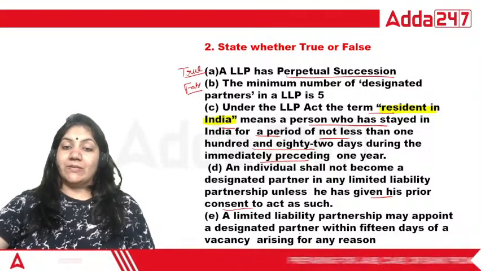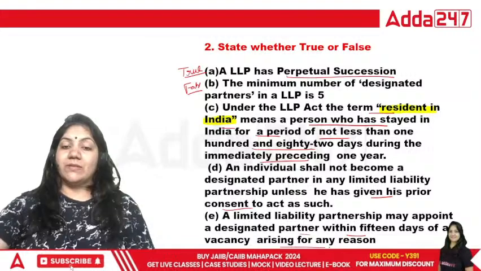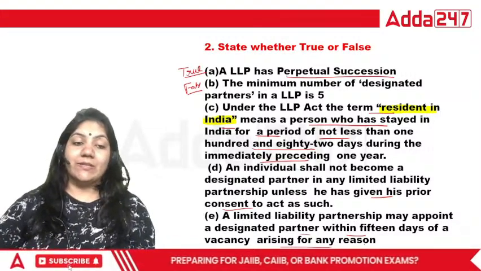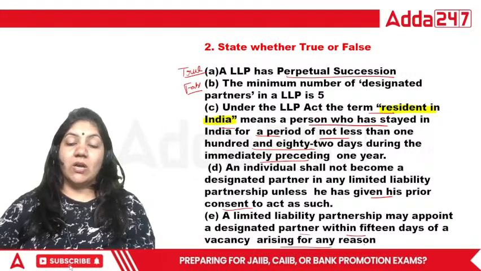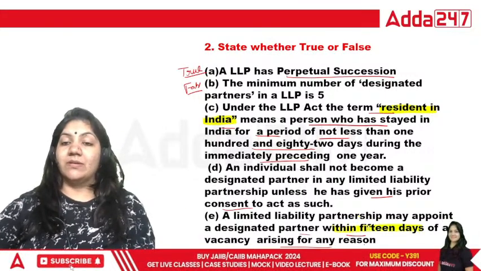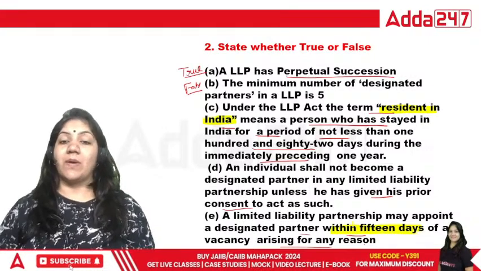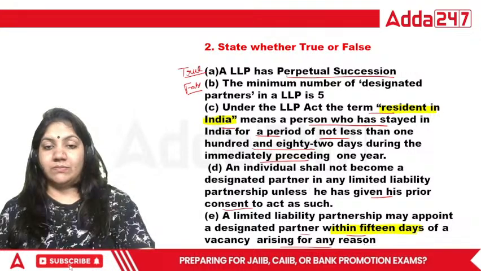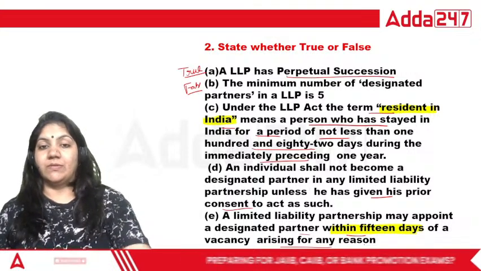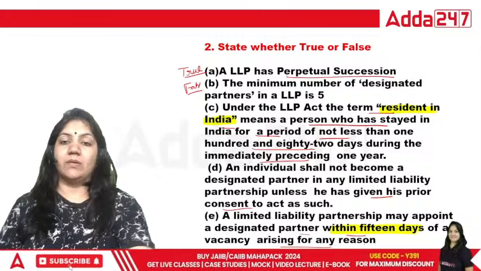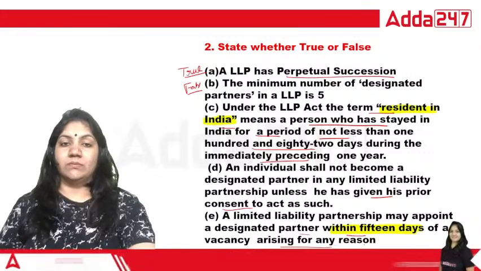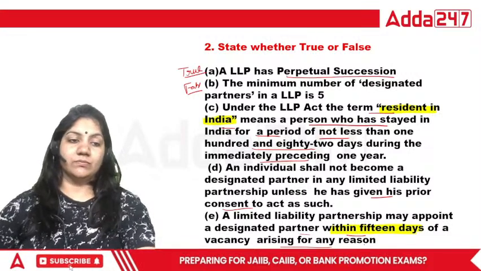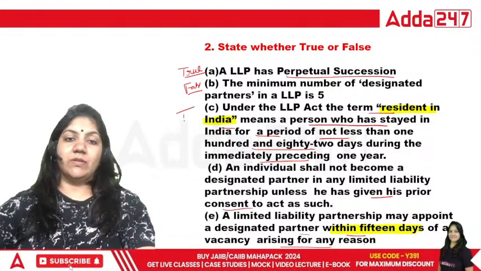LLP may appoint a designated partner within 15 days of the vacancy arising for any reason. So LLP may appoint designated partner because that is compulsory, because whatever the legal compliance is there, that should be done by these designated partners. So within 15 days we have to appoint this one. That is important. Okay, so for C1 that is true. This is absolutely true.